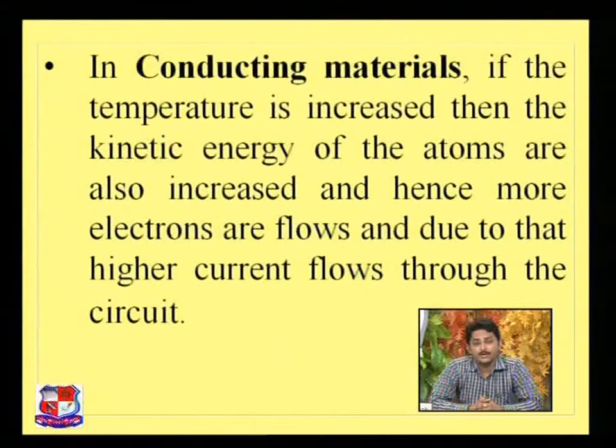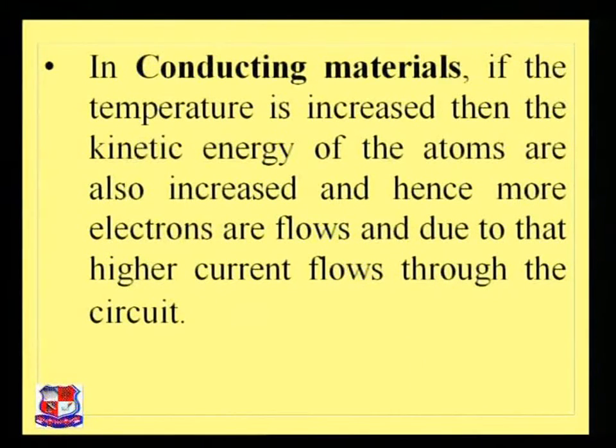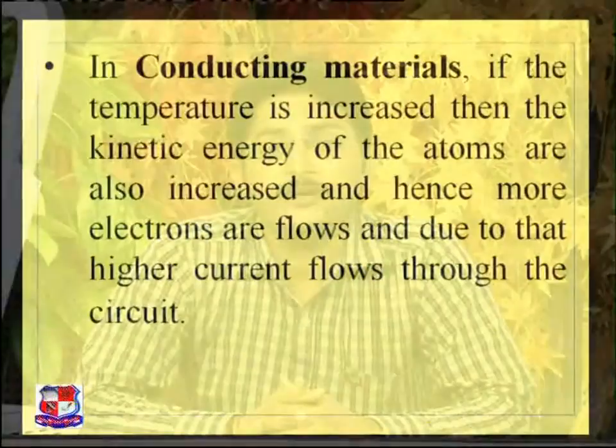Friends, the material through which current passes easily is known as the conducting material. As the current passes through the material, the temperature goes high. So we can say that in a conducting material the effect of temperature is very high. If you are gradually increasing the value of current, the temperature suddenly goes high in a conducting material.